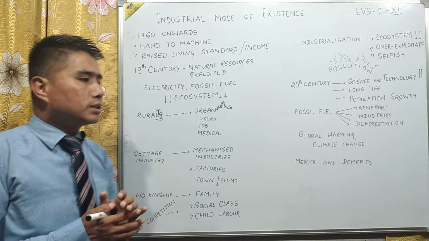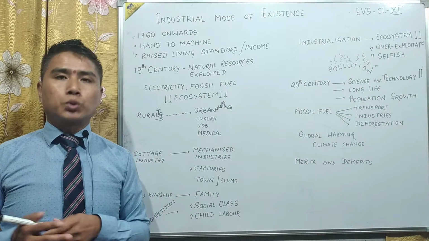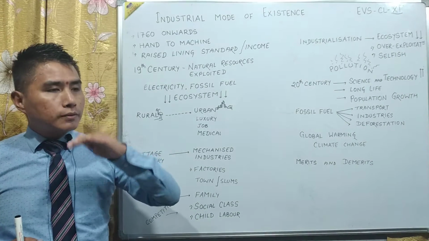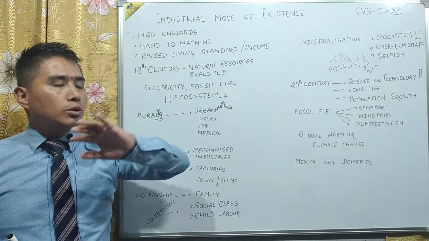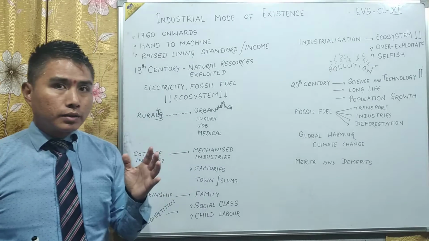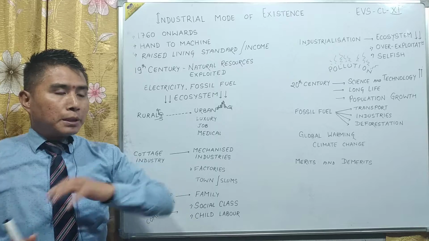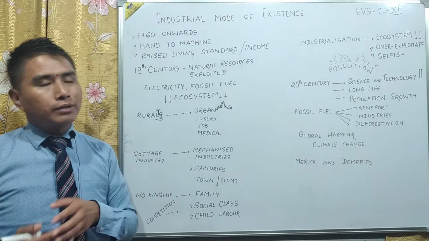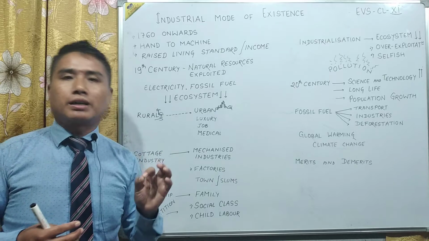Now this mode of existence transformed human life totally. In the evolution of humans we have seen a slow and steady transformation in the living standard of human beings, but with the onset of industrialization, with machines coming into human life, life transformed drastically, and that also very fast.